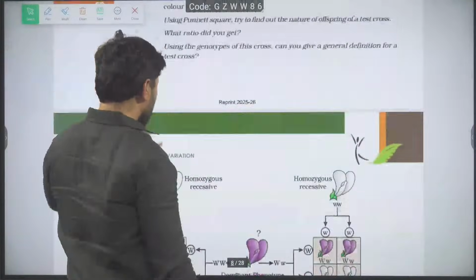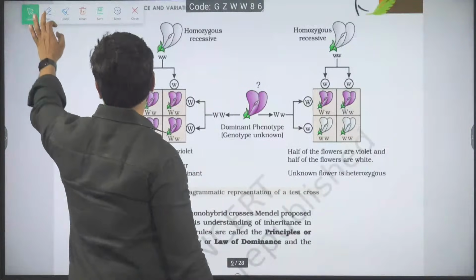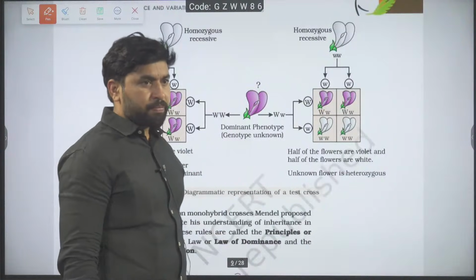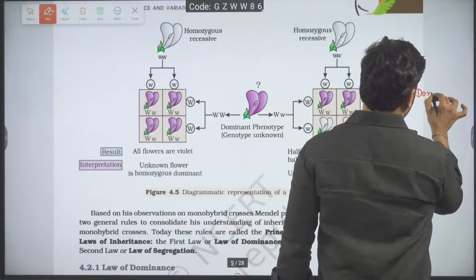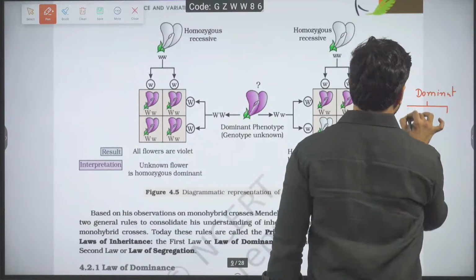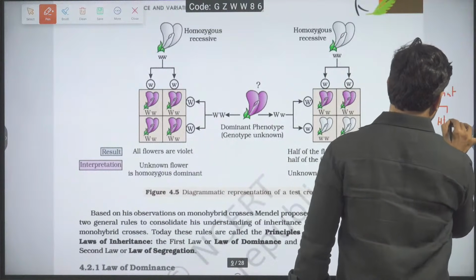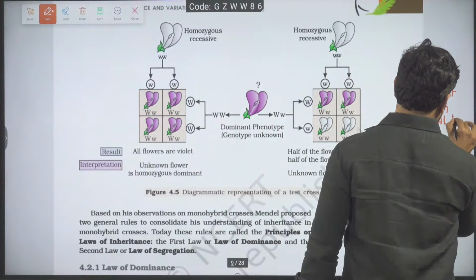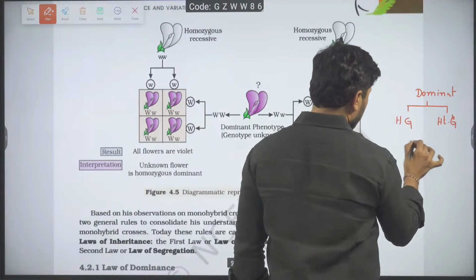Observe. Test cross. What do you mean by test cross? Why do you want to conduct a test cross? Imagine, when you talk about a dominant, for a dominant we have two genotypes. It may be homozygous or it may be heterozygous. For instance, I have taken tallness.